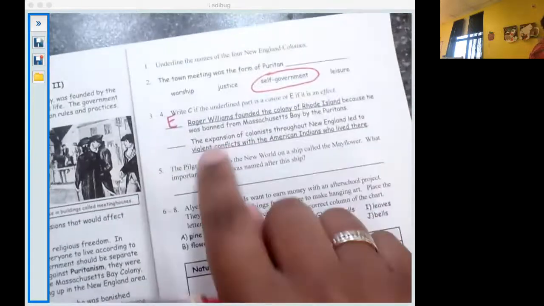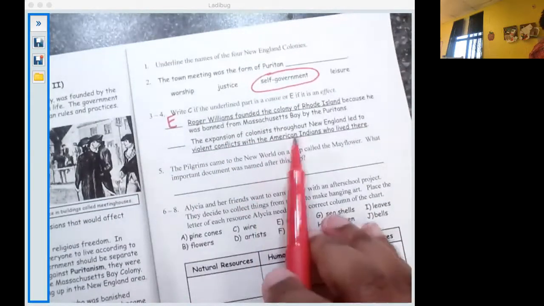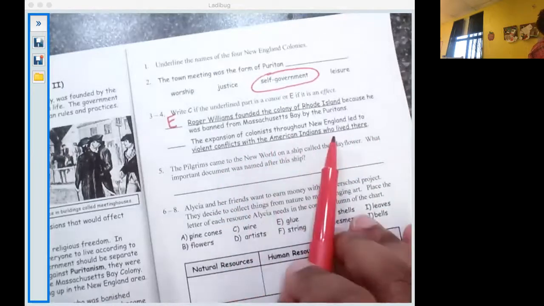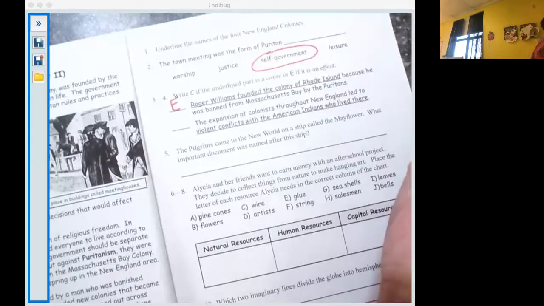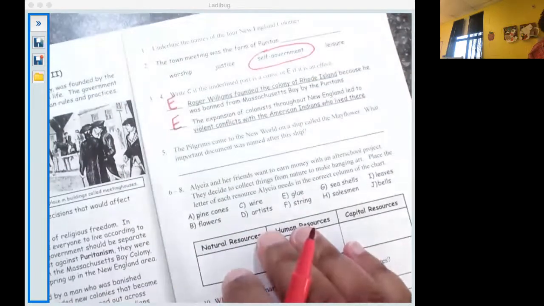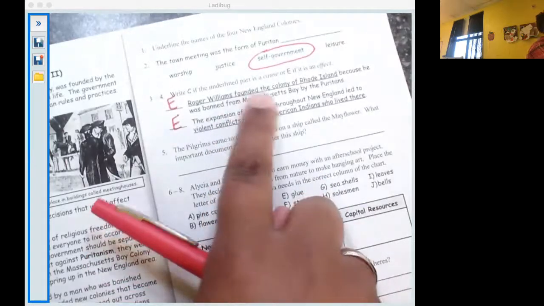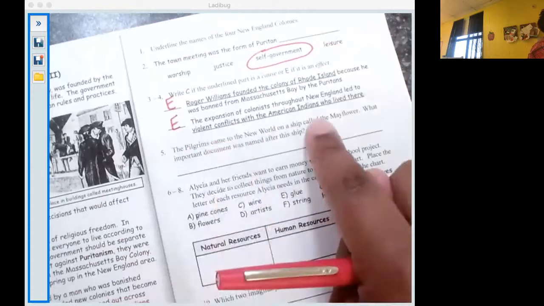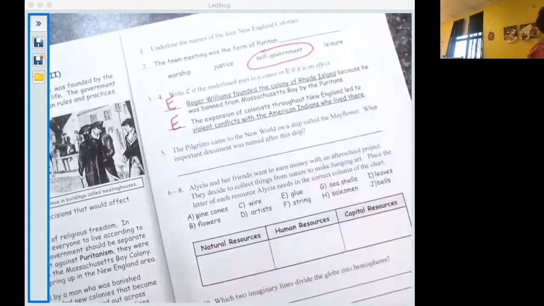All right. Number 4. The expansion of colonists throughout New England led to violent conflicts with American Indians who lived there. That is also an effect. All right. So, because the colonists were going after all the Native American lands, the effect of that is there were conflicts between the colonists and the Native Americans.